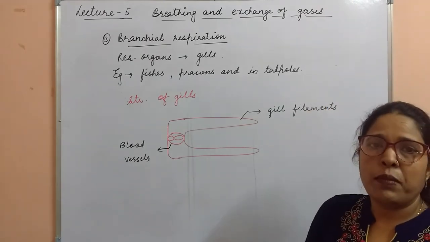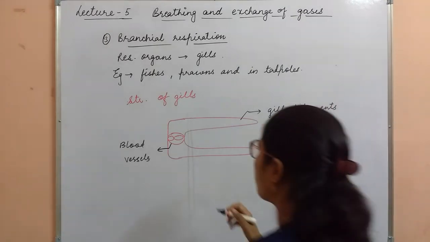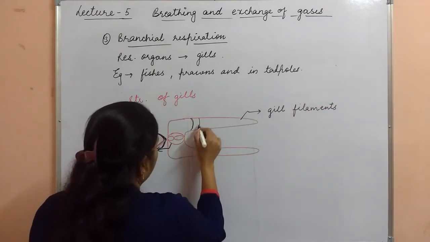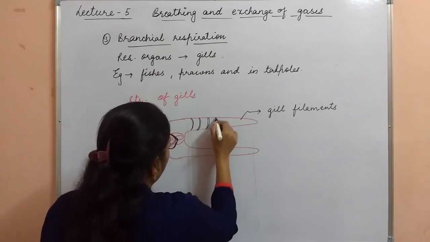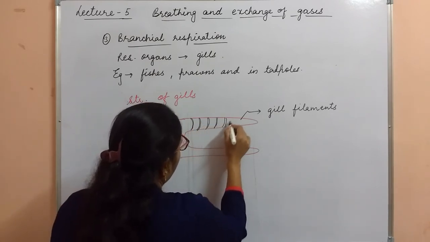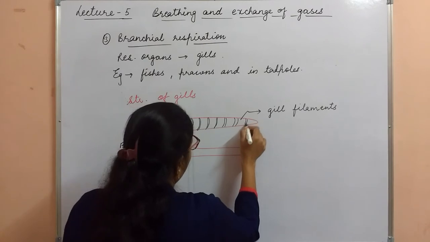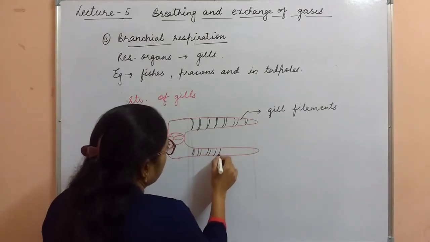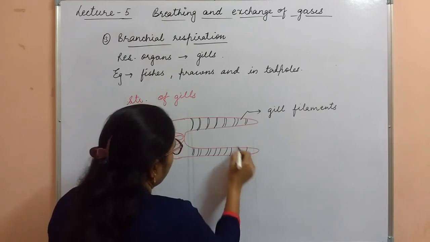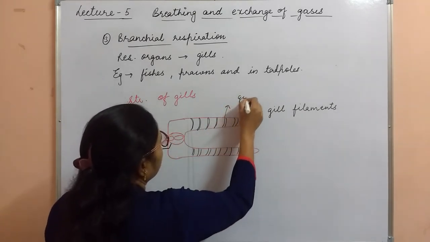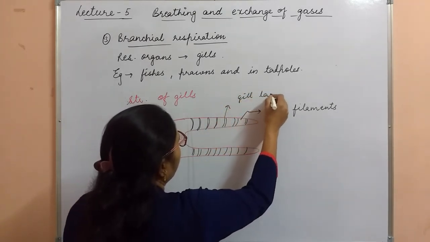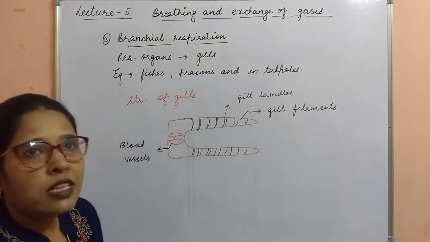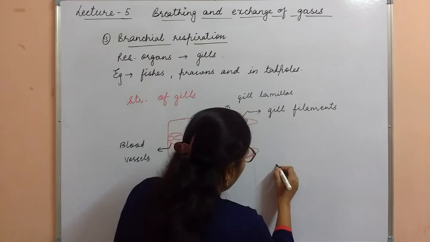Inside these gill filaments, some membranous structures are also present. These are very thin membranes, and these membranes are called gill lamellae. These are the very thin membranes through which the gaseous exchange is going to take place. Clear? These gill lamellae are this type of structure.